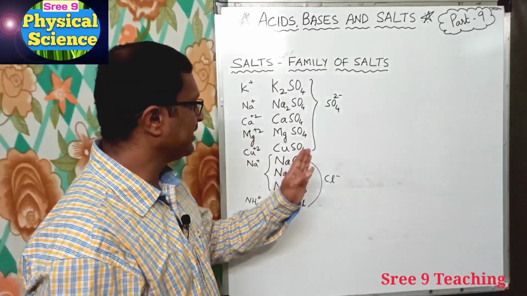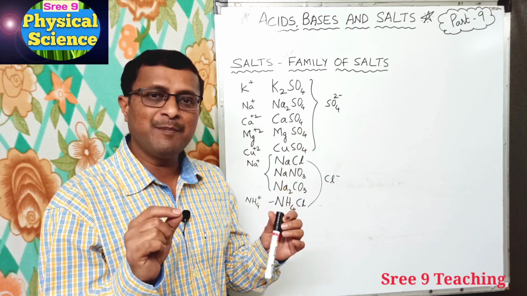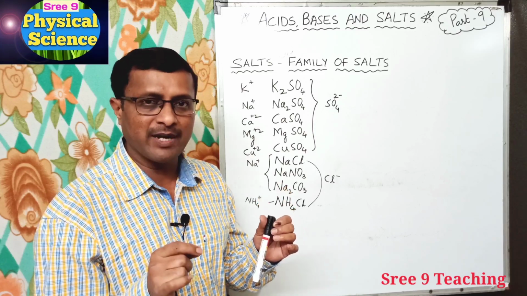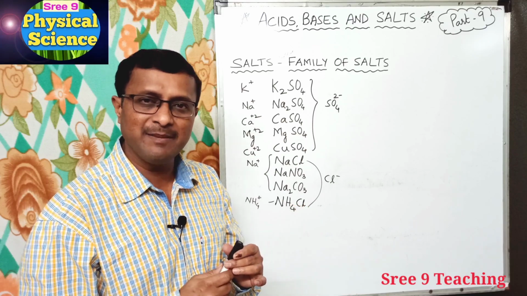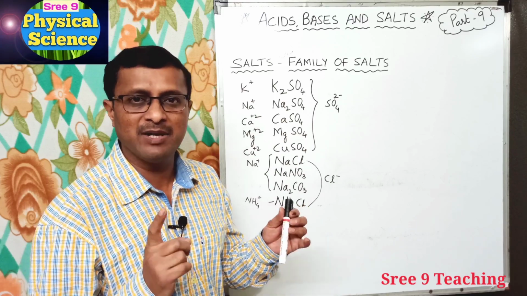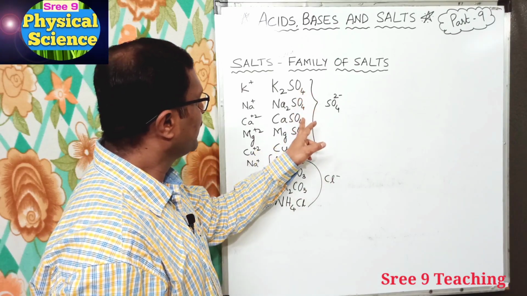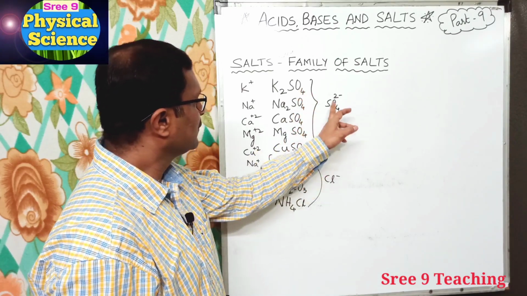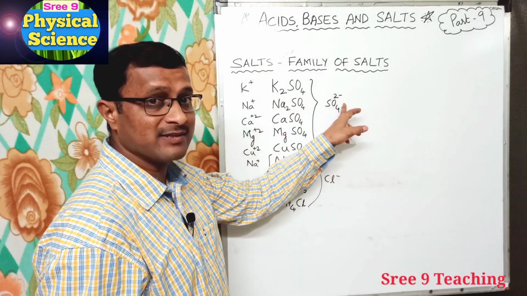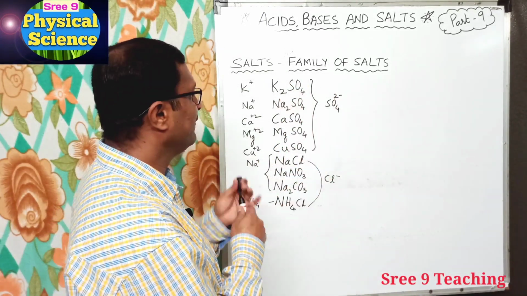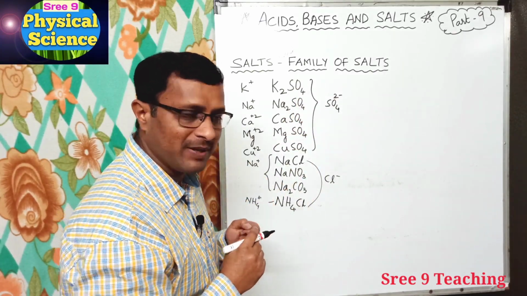After writing the cations and anions, we say the salts of the same positive ions or negative ions belong to a family. So here you see SO4, SO4, SO4, SO4, SO4. All the anions are the same for these salts, SO4 2 minus. Hence we say these belong to the sulfate family.